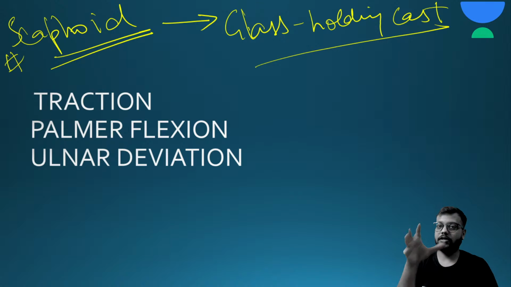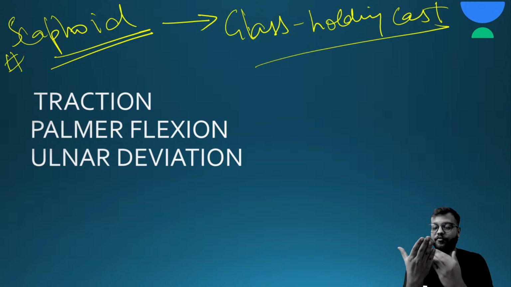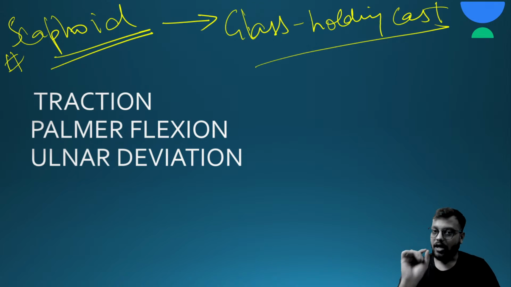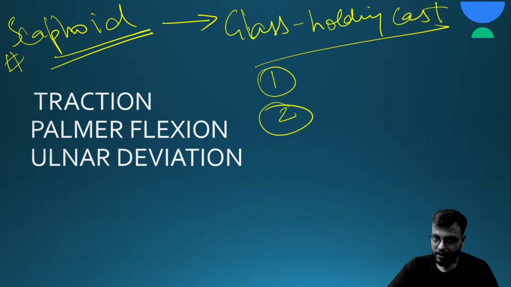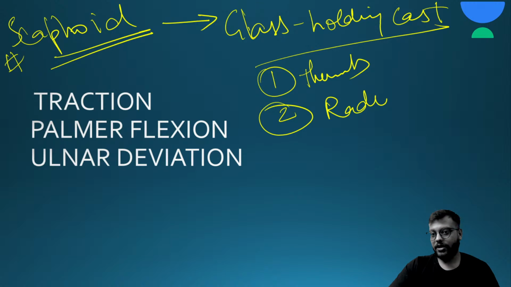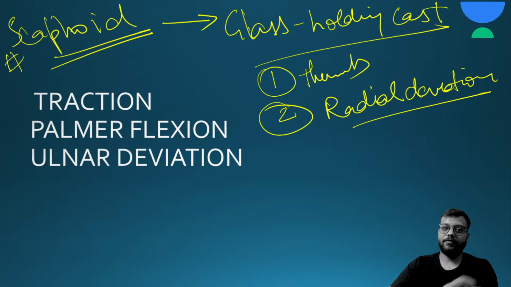It is like this, in a glass holding pattern, and what happens in it, the heads of the 5 metacarpals are there in all of them, but in the glass holding cast you take the thumb entirely in the cast. Okay, the first difference is this, and secondly it is not in ulnar deviation, it is in radial deviation. Traction, palmar flexion, then the radial deviation. Okay, so this is your scaphoid cast or the glass holding cast.